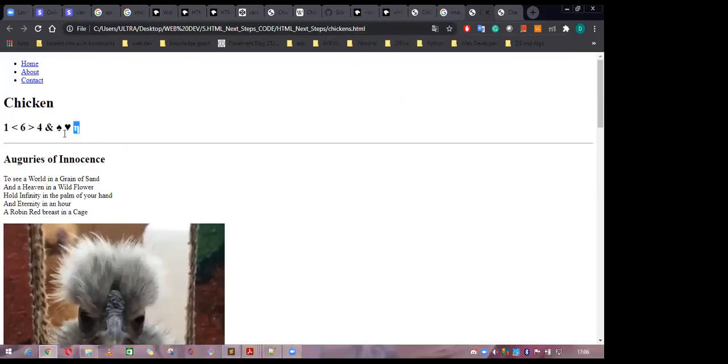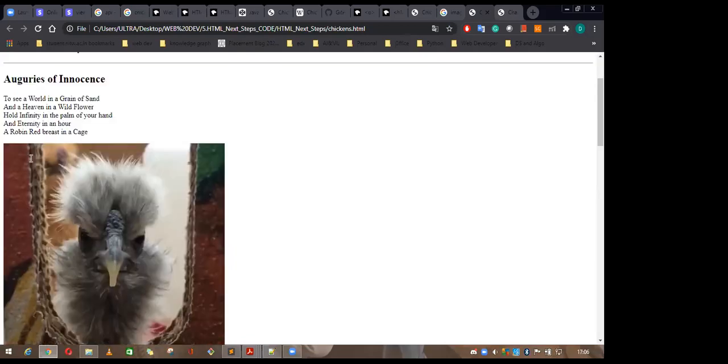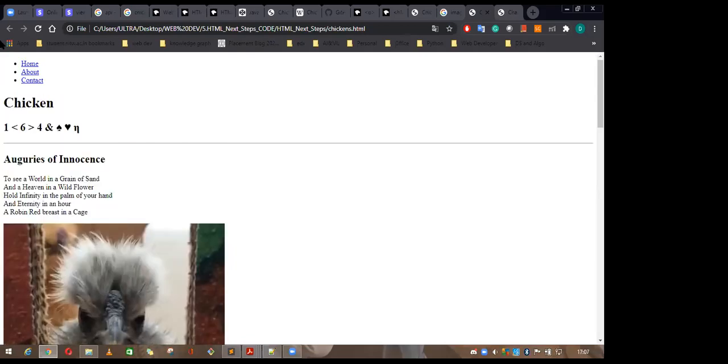Same as that, you can just add the heart or a spade or the ampersand, the greater than symbol, and the less than symbol. All of these can be added in this one. So I'm going to give an overview of what all the things other than this page you can add. So what are all the things you can do?